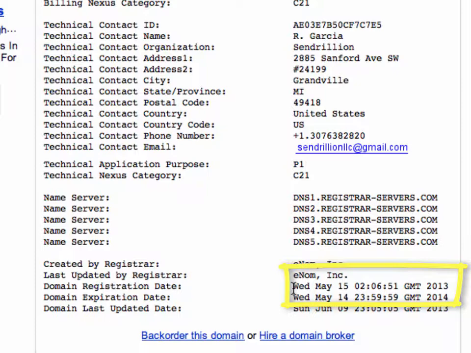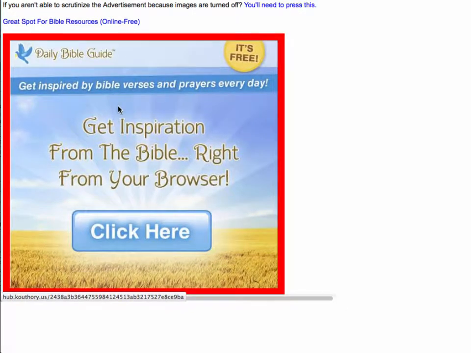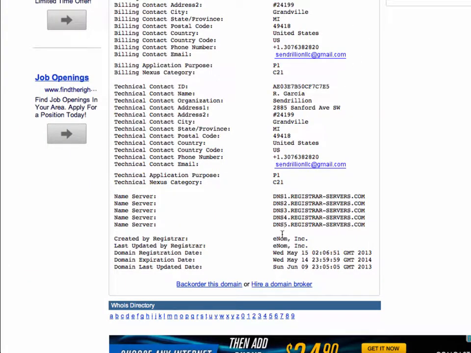Now what is interesting about this is that this scam here for Bible inspiration actually appeared in our mailbox on May 16th. And it's a common trick that scammers actually open a brand new domain and then send out a scam on it before any of the blacklists can identify it and warn people about it. So they have very short half-lives. So May 15th, by May 17th, this domain is already going to be blacklisted by lots of different servers. And it won't be a risk to us, and it won't be earning the scammers much money anymore either.